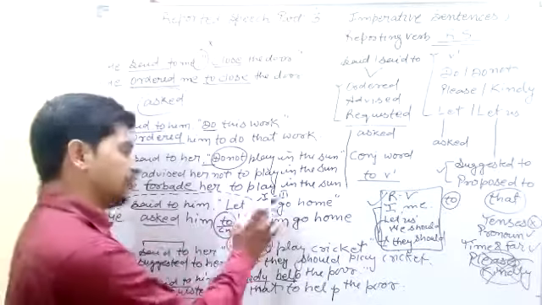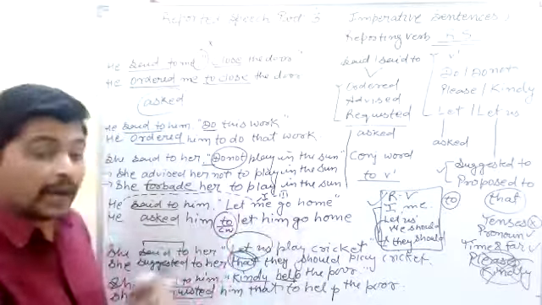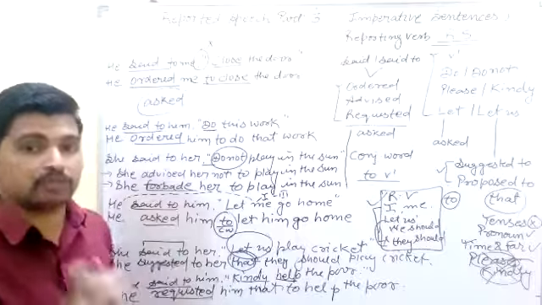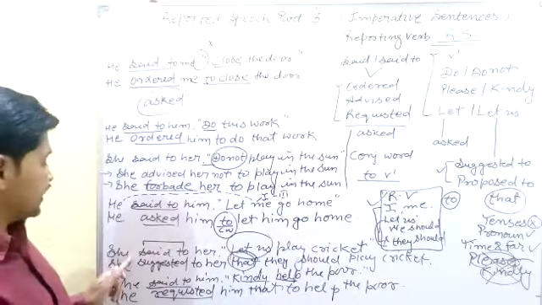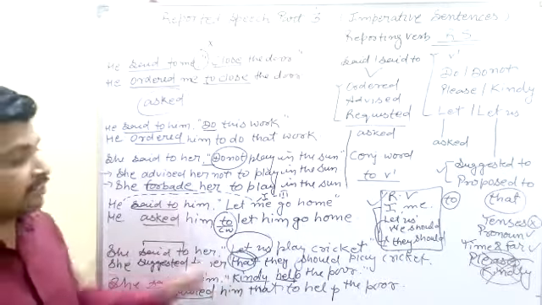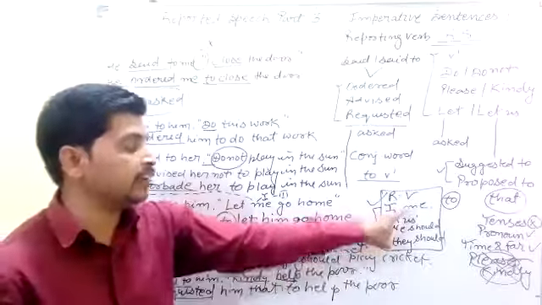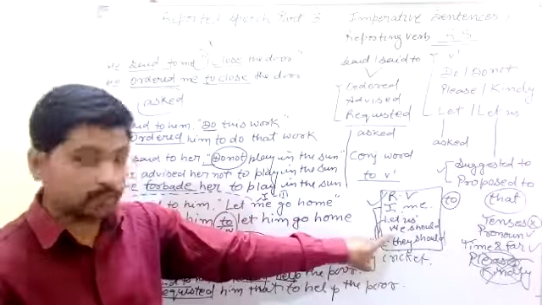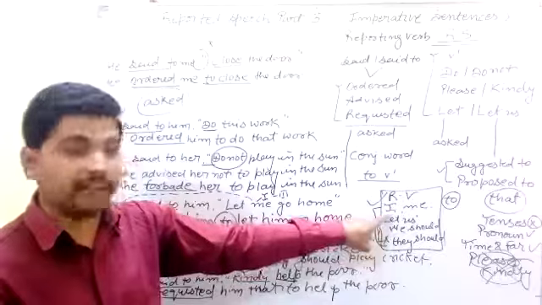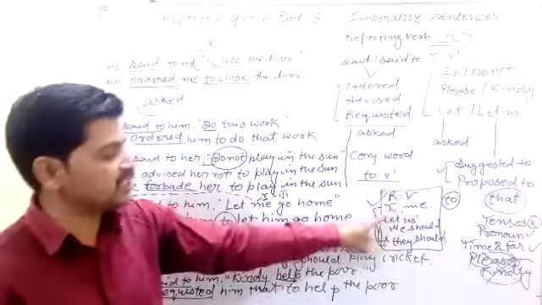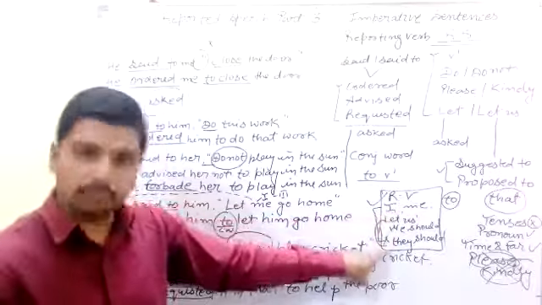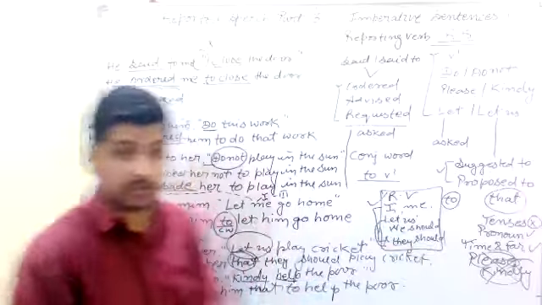After "let" we can also use objective cases, and after "let" we can also use the first form of the verb. And now the sentence will start with "let us." The two most important rules in the reporting verb: if we can find I and me, "let us" changes into "we should." If we can't find I and me here, we change "let us" to "they should." And after modals we can use the first form of the verb.